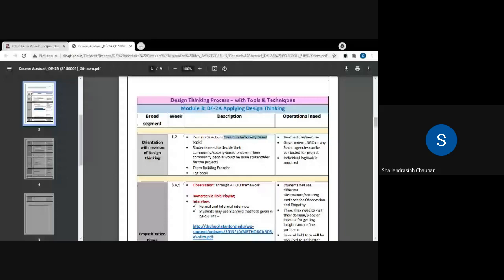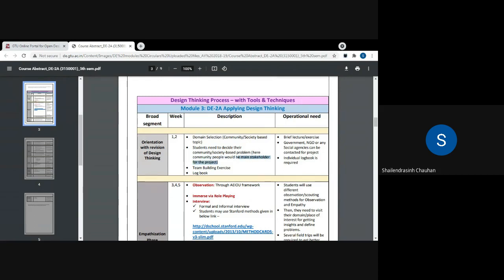that it is community or society based. Fine. So students need to decide their community or society based problem. So your problem definition must be based on community or society. Maybe in your previous semesters you have selected application oriented problem definitions, but this semester you need to select your problem definition in such a way that it is based on community or society. Fine. And here the stakeholders for the project must be community people or society people. They will be the main stakeholders of your project.